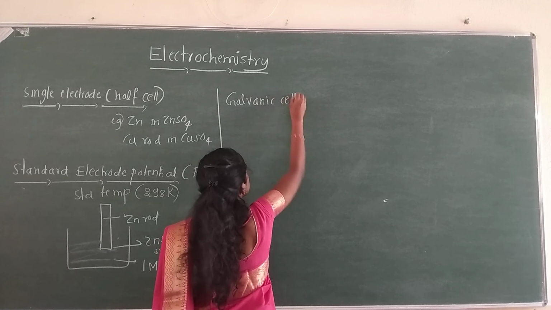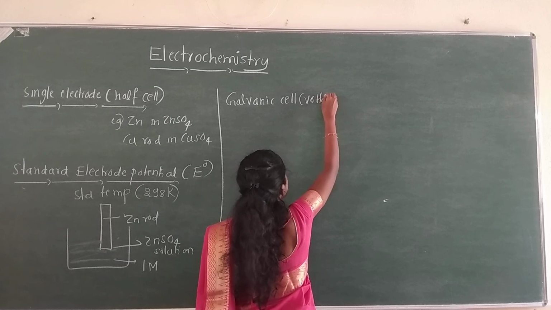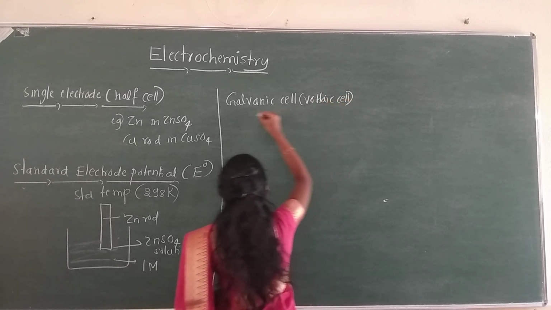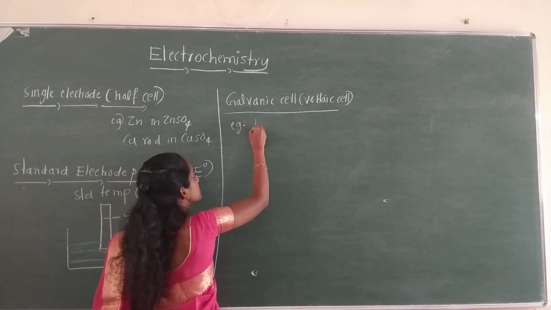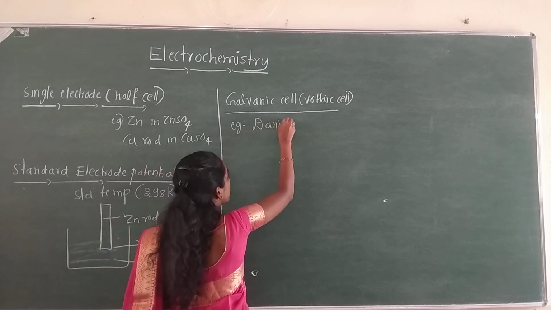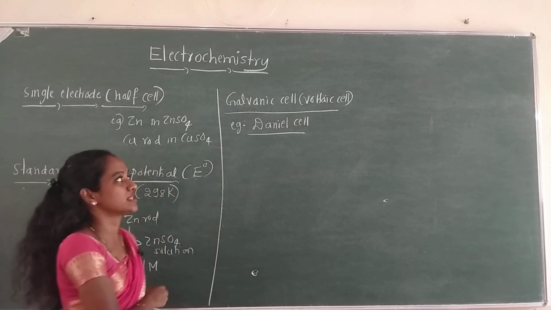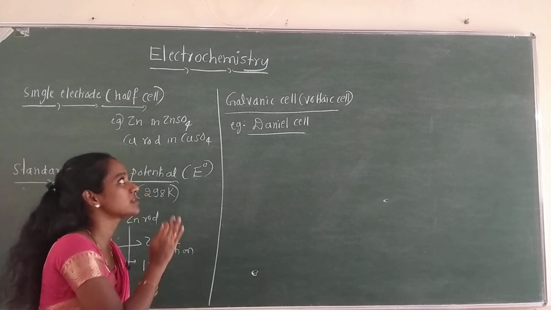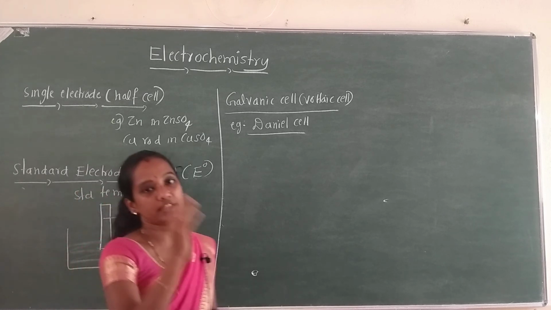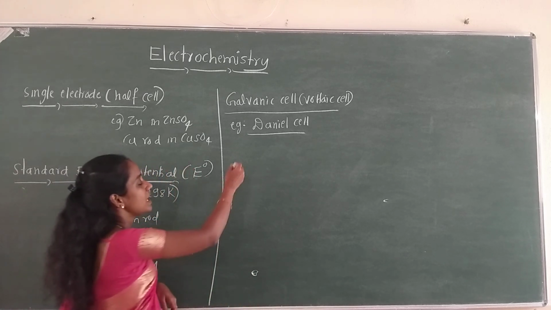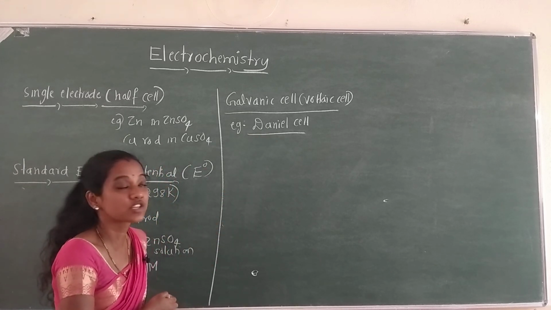Galvanic cell, also known as voltaic cell, is an important concept: it should convert chemical energy into electrical energy. Okay, so now let us do the working and construction of the Daniell cell.